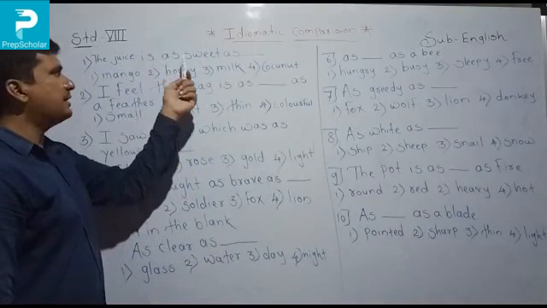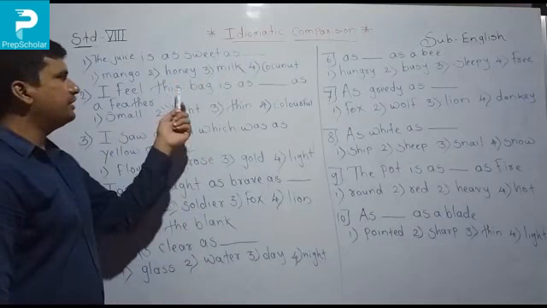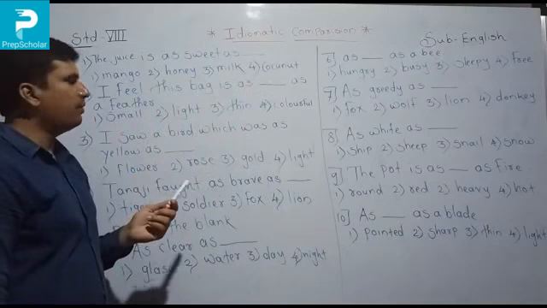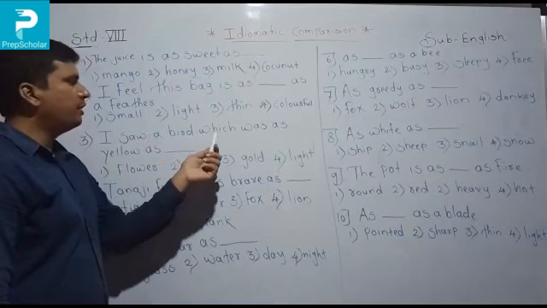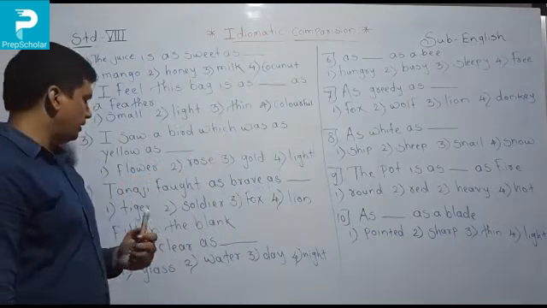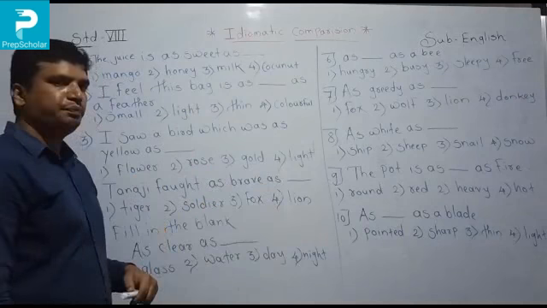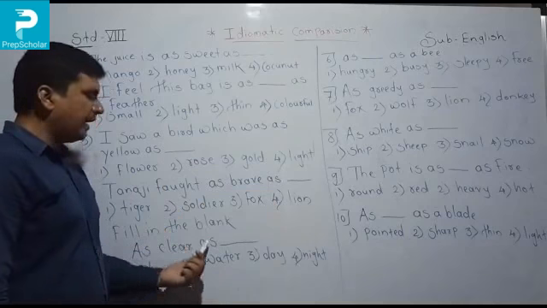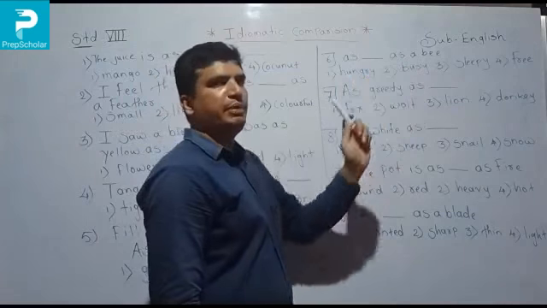The juice is as sweet as dot. Second number, I feel this bag is as dot as a feather. Third number, I saw a bird which was as yellow as dot. Now fourth one, Tanaji fought as brave as a dot. Now fifth number, fill in the blanks: as clear as dot. Sixth number, as dot as a bee.